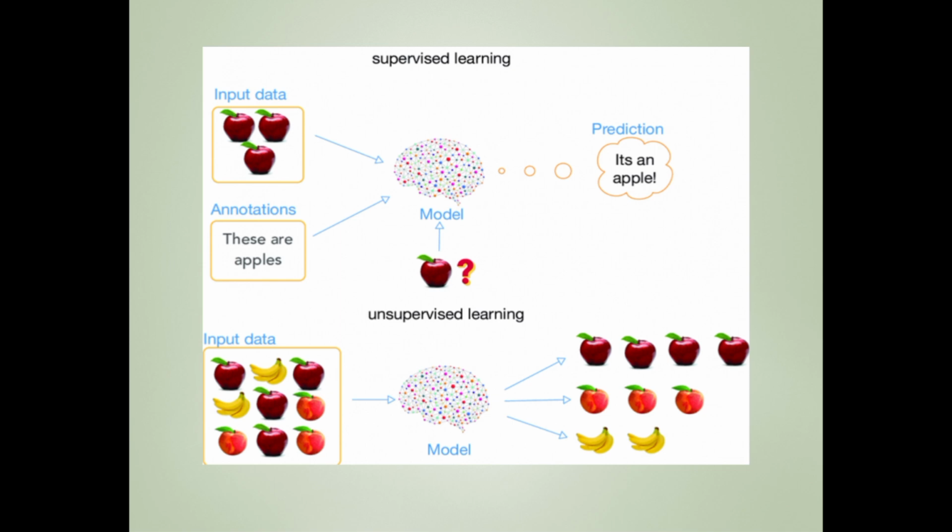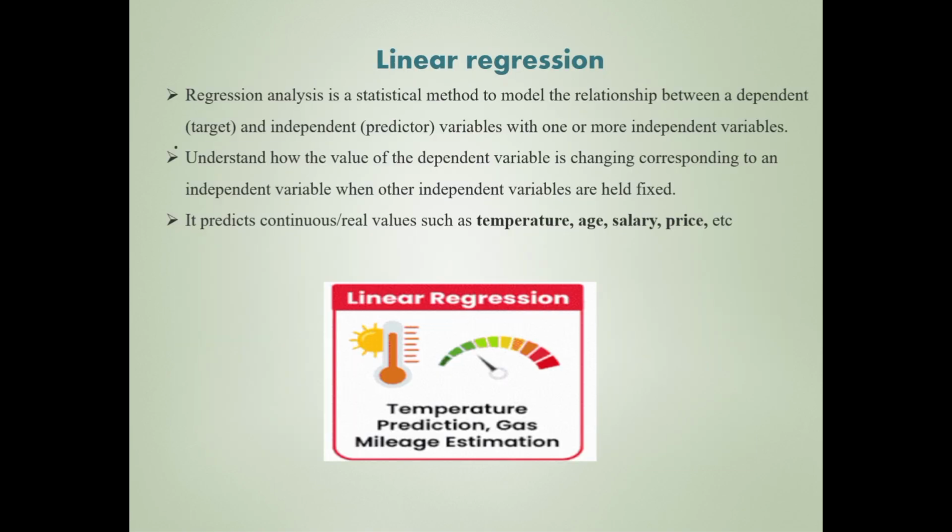Supervised and unsupervised learning. So we are providing labeled data. Here you can see that the apples are mentioned with the labeling function as an apple, so a machine can predict that very easily. But in the case of unsupervised learning, we are not mentioning what type of fruit it is, or we can't even mention what that object is. So it has to learn on its own. That method is unsupervised learning.